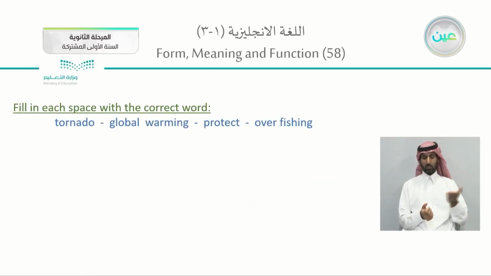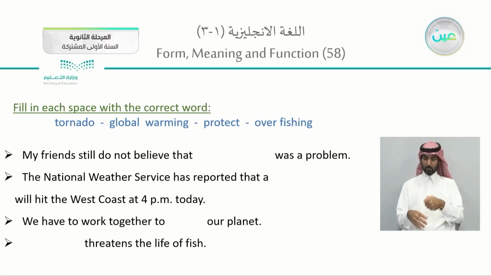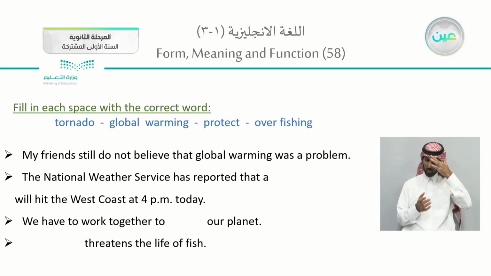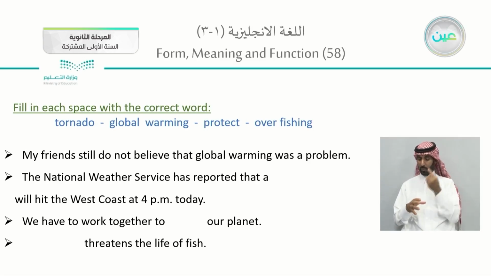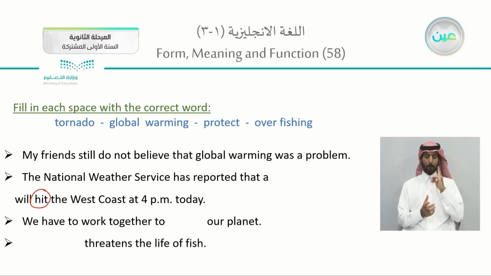These are some. Let's try to fill in each space with the correct word. We have tornado, global warming, protect, and overfishing. Not only fishing, overfishing. My friends still do not believe that global warming was a problem. The National Weather Service has reported that a tornado will hit the West Coast at 4 p.m. today. The idea of hitting, which one would hit? We have a tornado could hit.